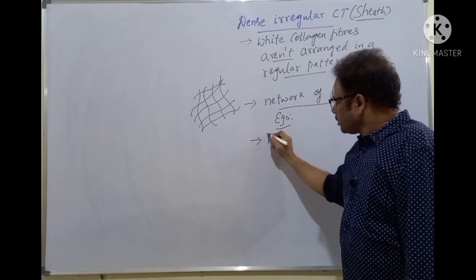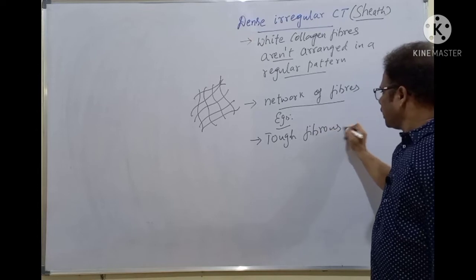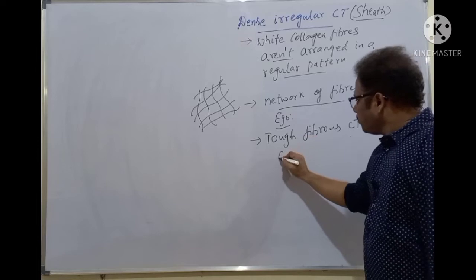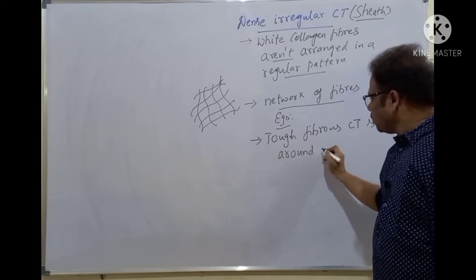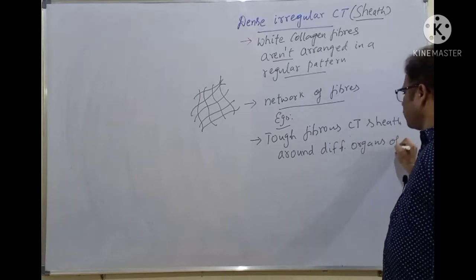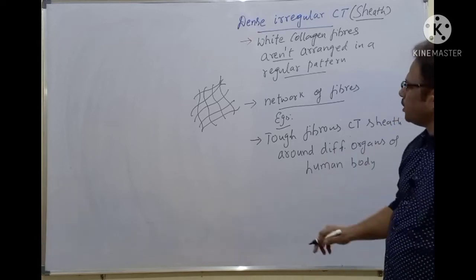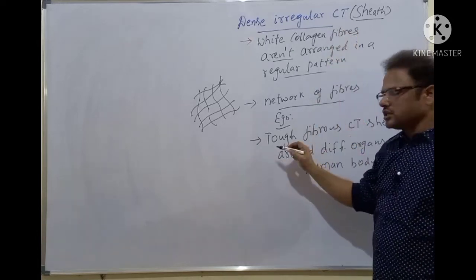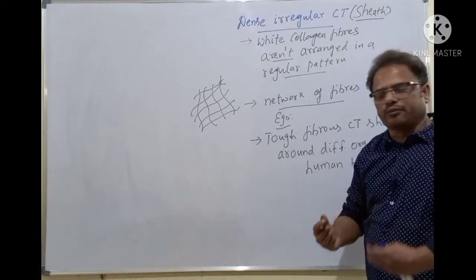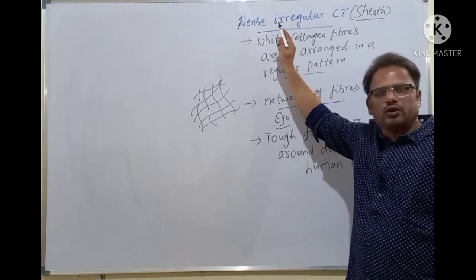It forms a tough fibrous connective tissue sheath around the different organs of the human body. For example, these are called sheaths. That is, wherever the organ is there, it is encapsulated, surrounded, and protected by the tough fibrous connective tissue sheath, which is nothing but dense irregular connective tissue sheath.